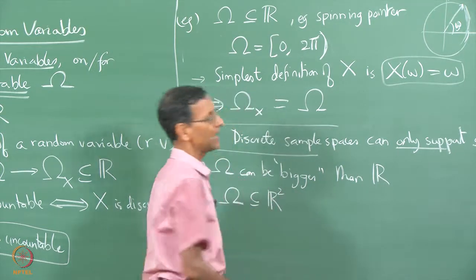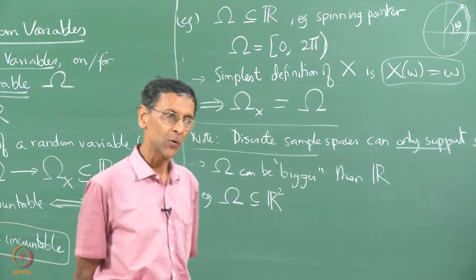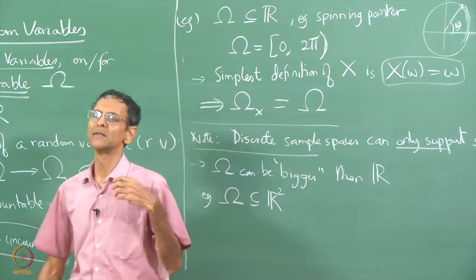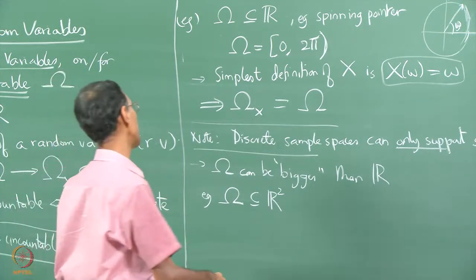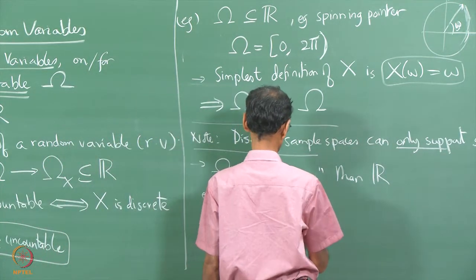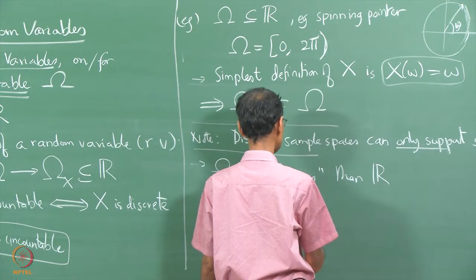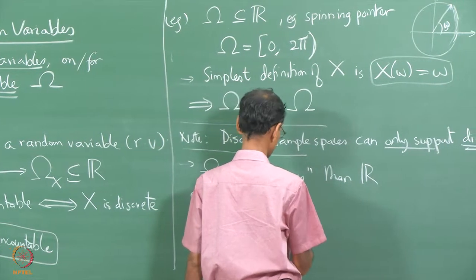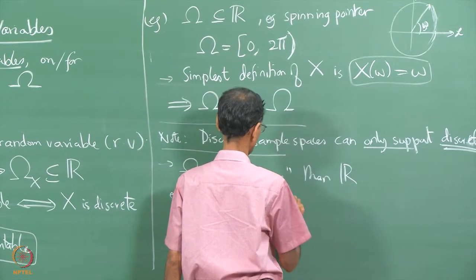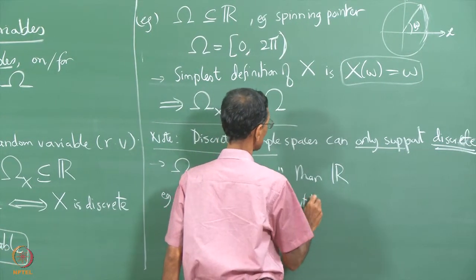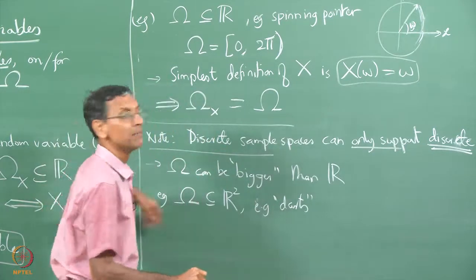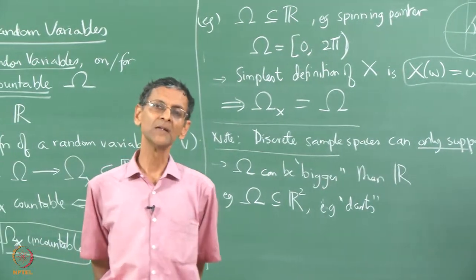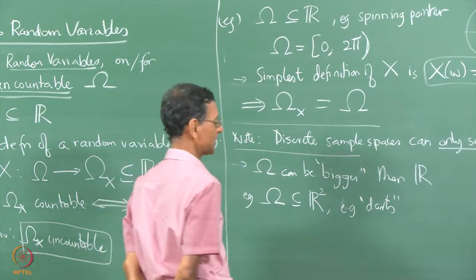This situation, where omega is some portion of the plane, is the classical setting for the darts experiment. What does a darts experiment do? You select some portion of the plane as a target and throw a dart at it from a distance.